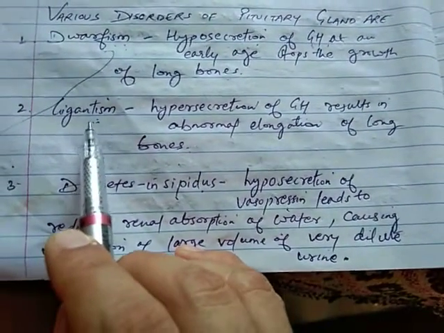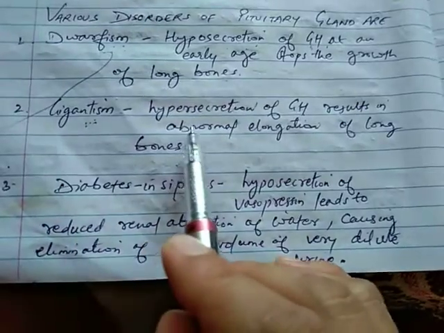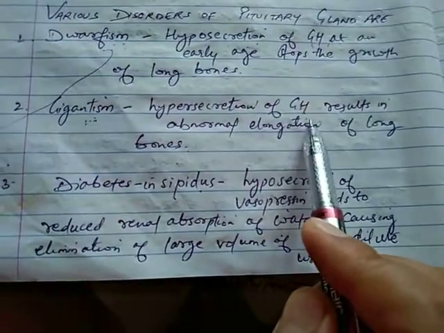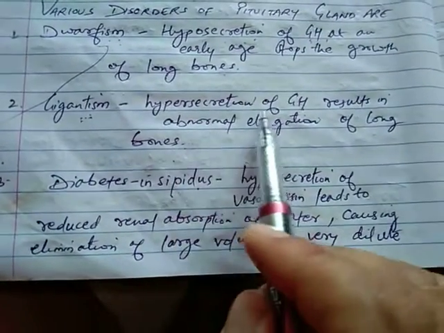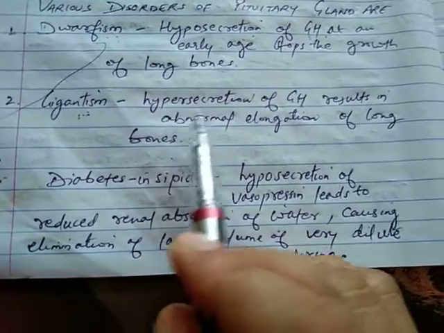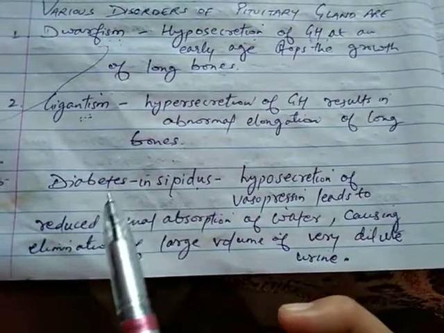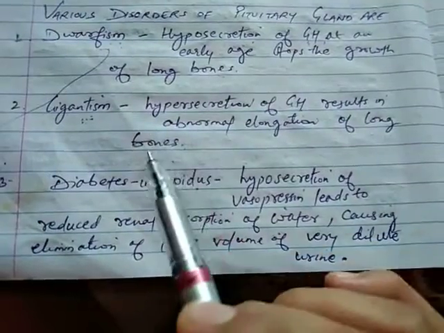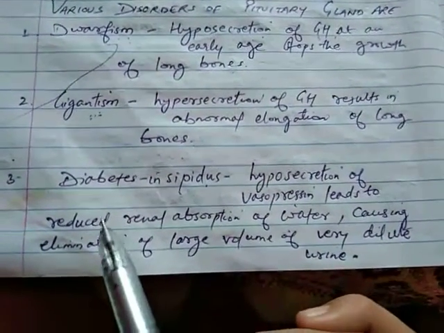The second disorder is gigantism. Gigantism is hypersecretion of GH, which means there is a more amount of secretion of growth hormone. As a result, it leads to abnormal elongation of the bone. So the person attains abnormal height.